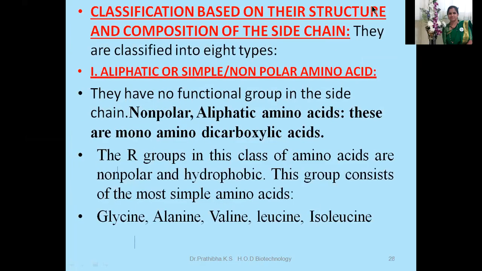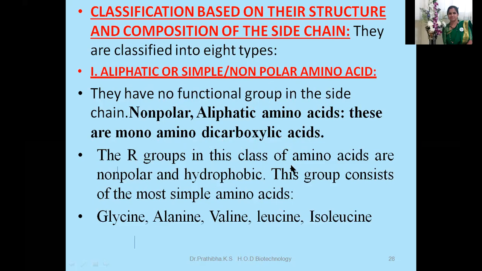The next classification is based on the structure and composition of the side chain. They are classified into 8 types. Let us go through one by one now. First one, aliphatic or simple non-polar amino acids. They have no functional group in the side chain. They are non-polar or aliphatic amino acids. These are monoamino dicarboxylic acid. Mono means single amino group. Presence of 2 carboxylic groups can be seen.